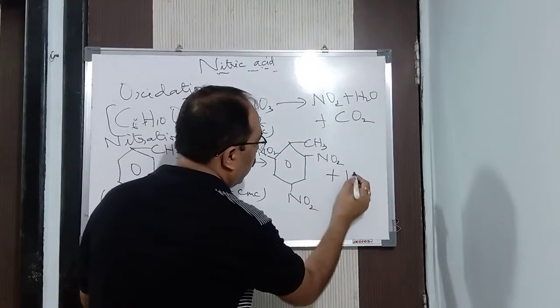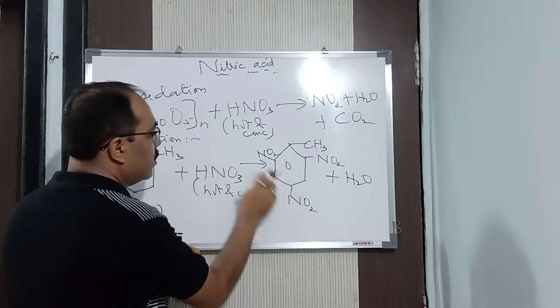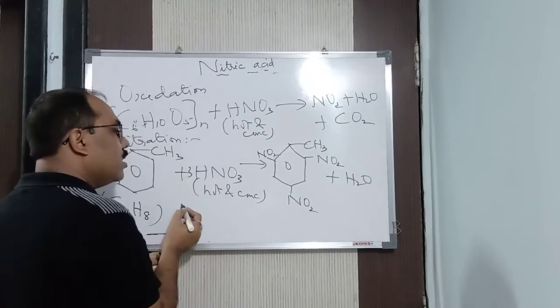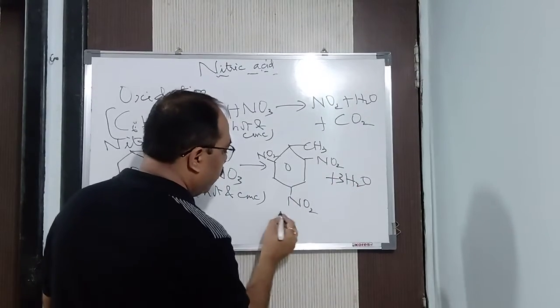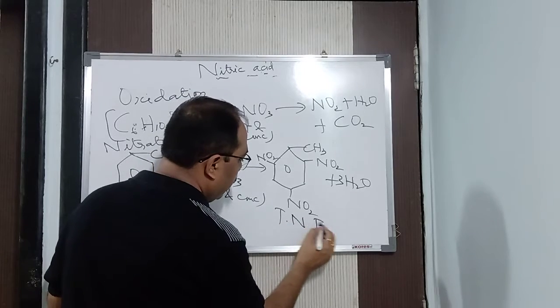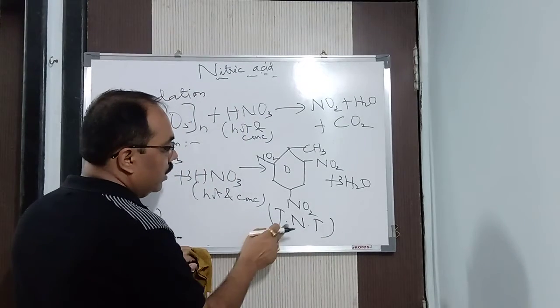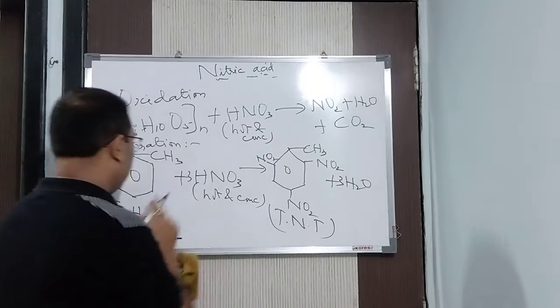Plus what will it be? Water. So how many NO2 have I taken? 3 NO2, so it will be 3HNO3, and here it will be 3 water. Now what is the name of this product? It is nothing but TNT. What does TNT stand for? Trinitrotoluene.